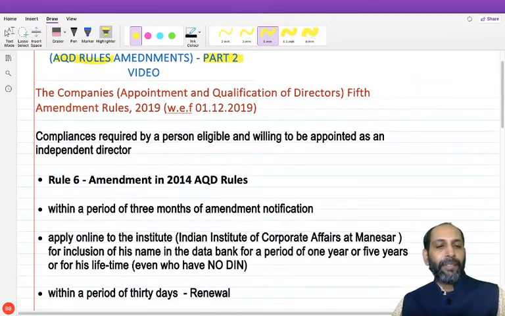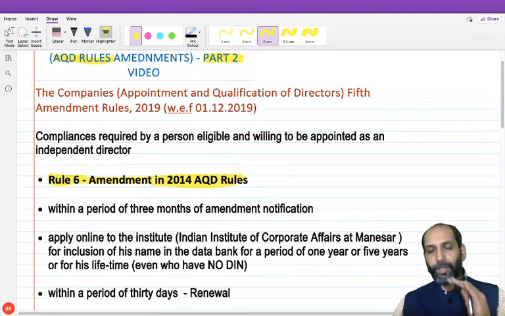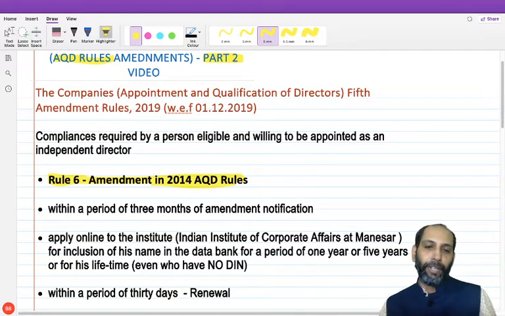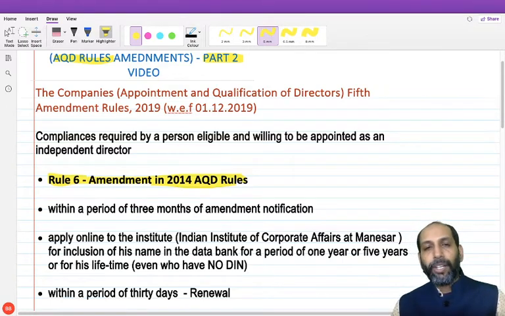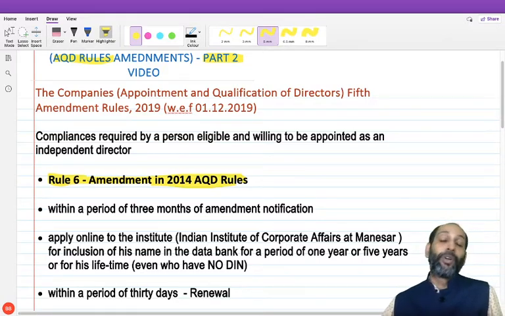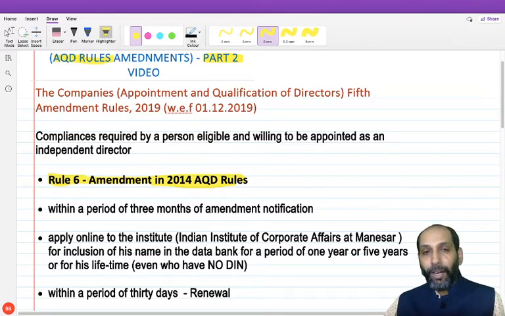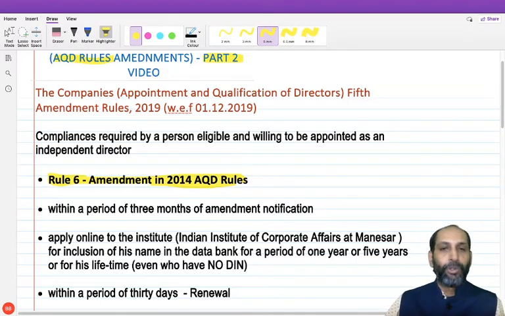The amendment is basically with respect to Rule 6 of the 2014 AQD rules. So, it's the heart of the AQD rules. And I would like to make it very clear that Section 149 of the Companies Act speaks about appointment of directors, and it is a huge section because it speaks about a lot of types of directors. Section 149 Subsection 4 deals with appointment of independent directors. You all know that one-third of the board composition of a listed company should mandatorily be independent directors, and there are some other requirements in the rules also.